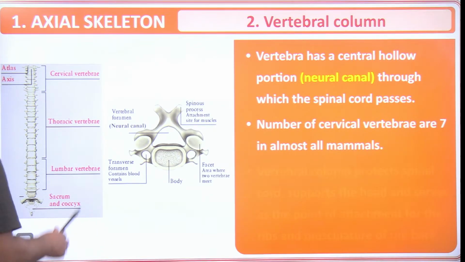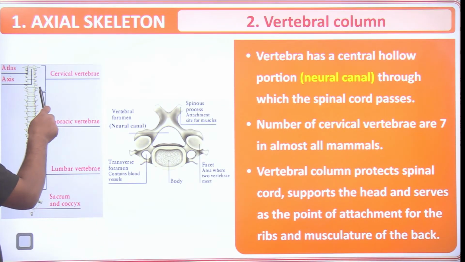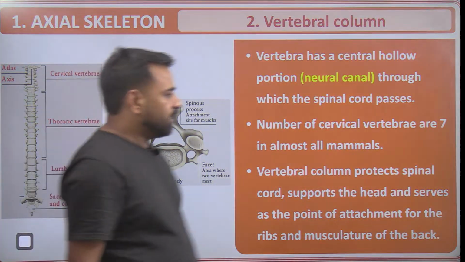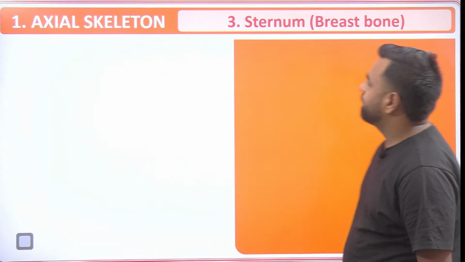So this is that portion we were talking about. This is the cervical vertebrae, this is thoracic vertebrae, lumbar, sacrum, and coccyx in the very end. Right. Okay, so now let's talk about the sternum.